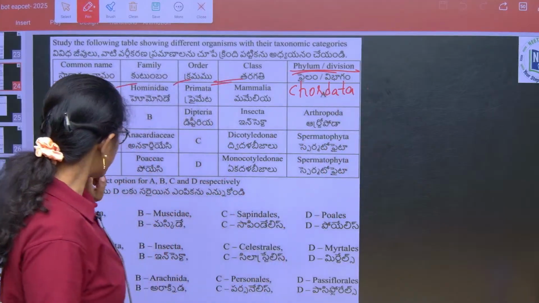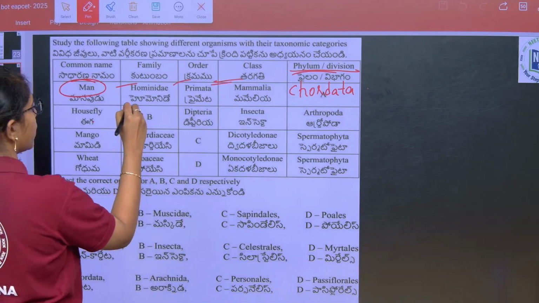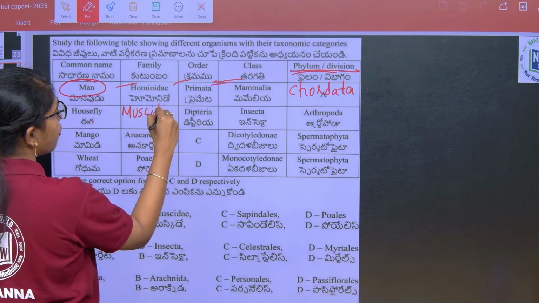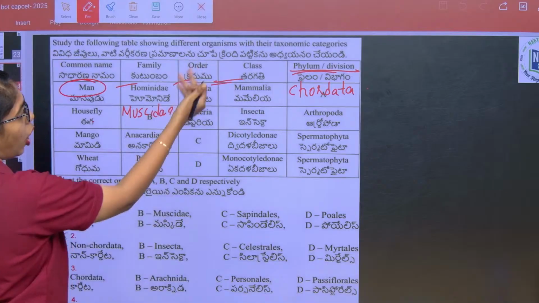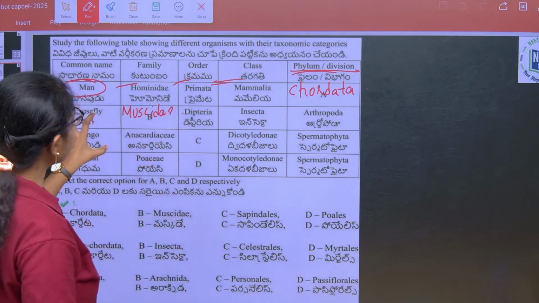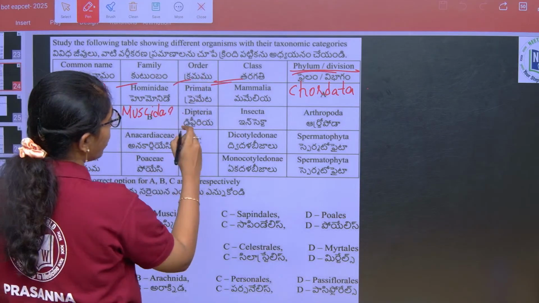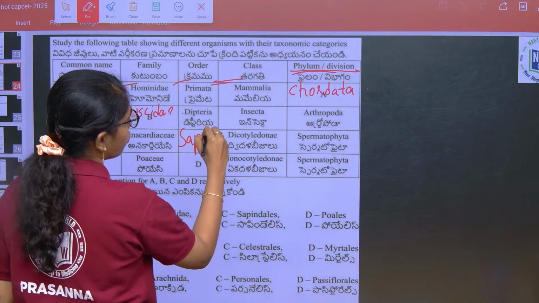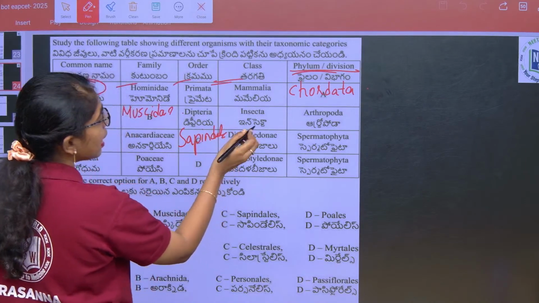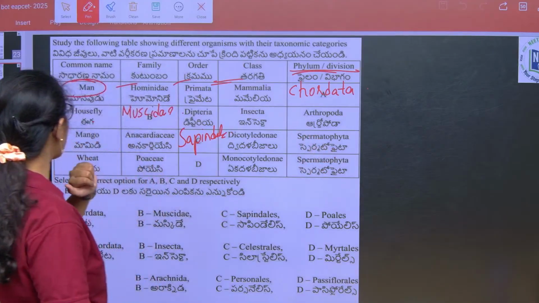And then housefly, of what family? Muscidae family, order Diptera, class Insecta, Arthropoda is the phylum. Next, mango, Anacardiaceae family, of the order Sapindales, class is Dicotyledonae and the phylum or the division is Spermatophyta.